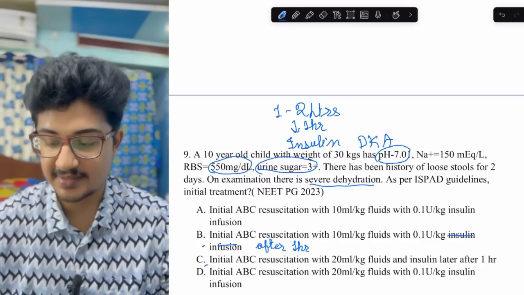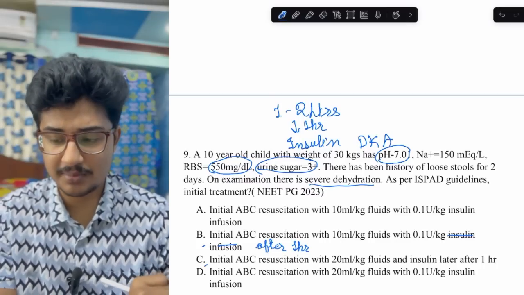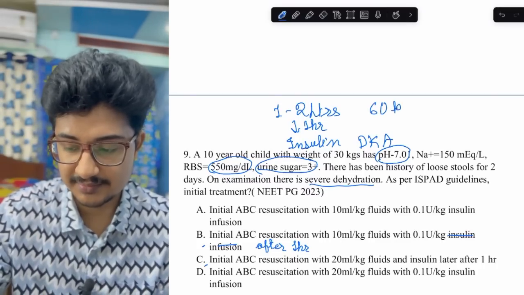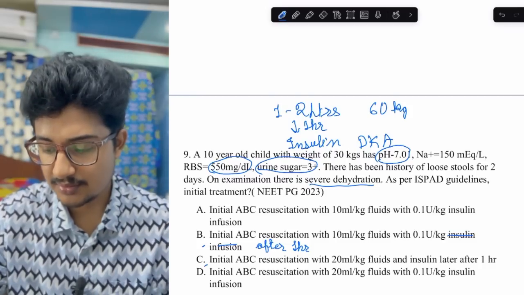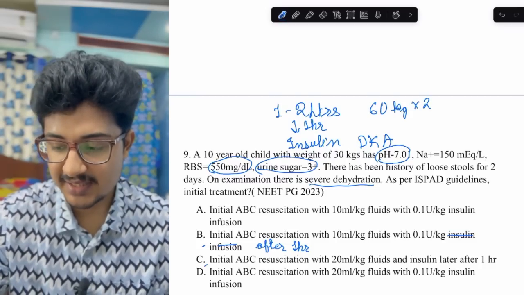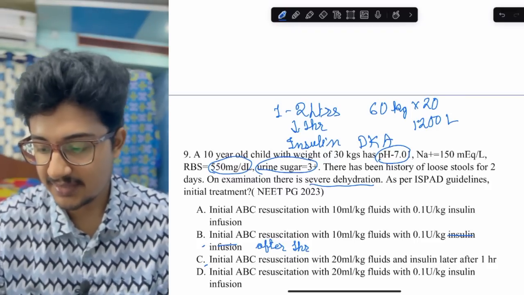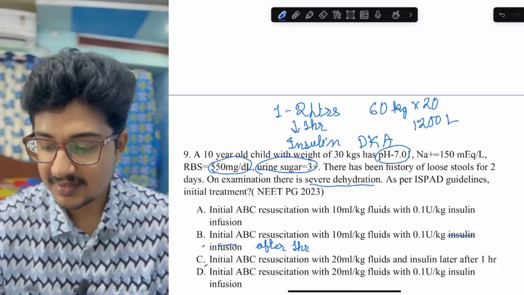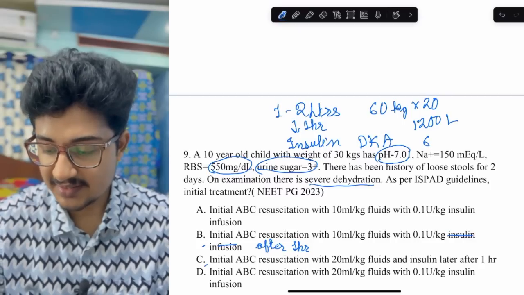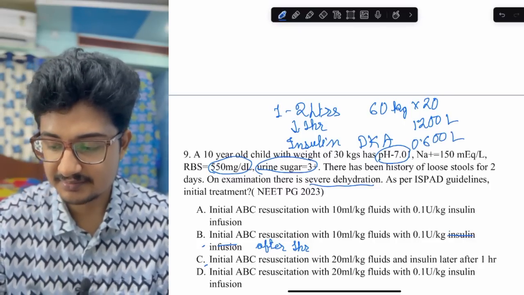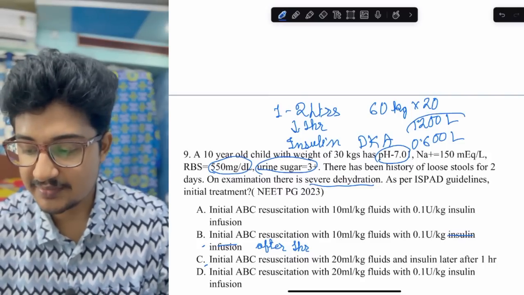10 ml per kg. I calculated the normal body weight of an adult as 60 kgs. If I multiply it by 20, it comes to 1200, means 1.2 liters. It is in the range. But if I multiply it by 10, it comes to 0.6 liters. This is not falling within the range.